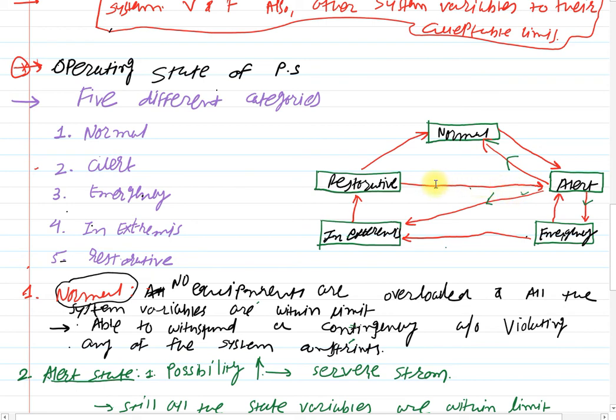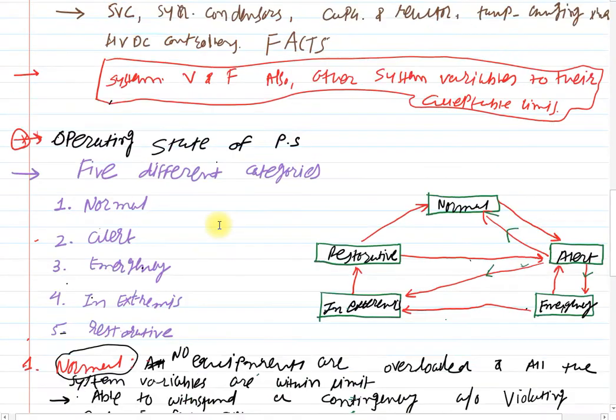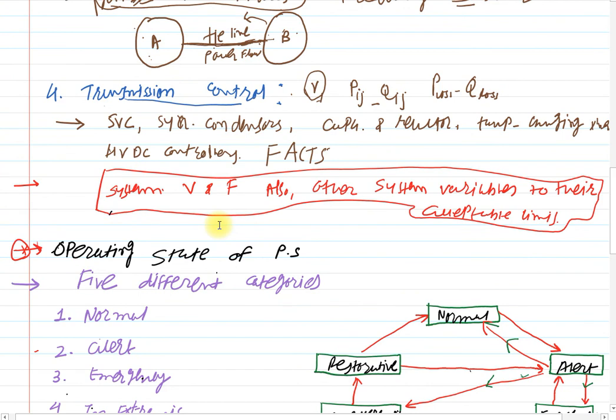Clear? So with this I will conclude the first chapter, which is the introduction of power system operation. Very basic introduction. I hope you all know about it, but as a part I will discuss it over here, and that will give you an idea how the power system works.